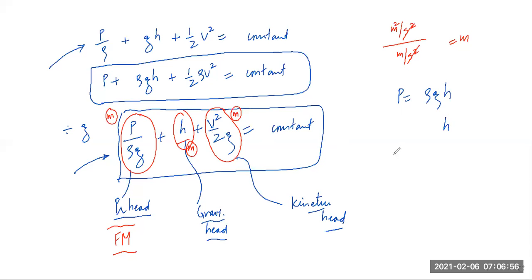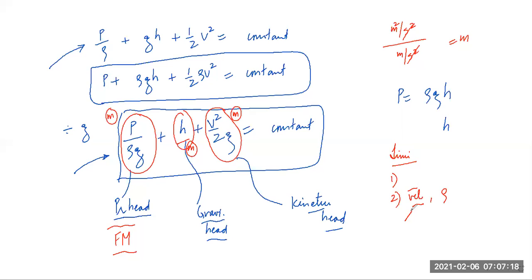All right, now come the limitations of Bernoulli's equation. Number one, we have assumed a steady flow. It's not always steady flow. Number two, we have assumed that the density of the fluid is not changing, which is not the case.